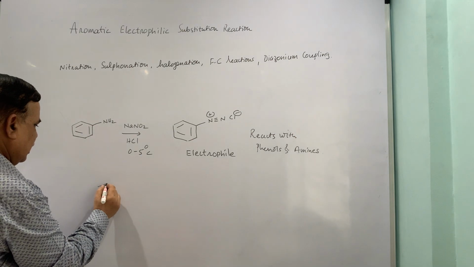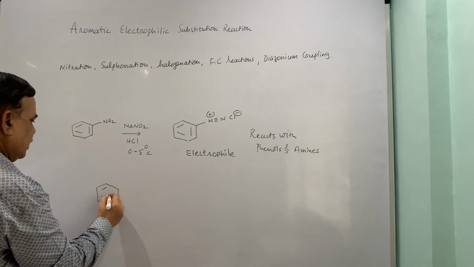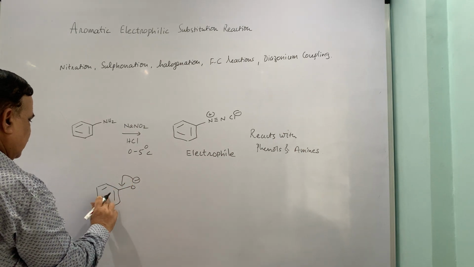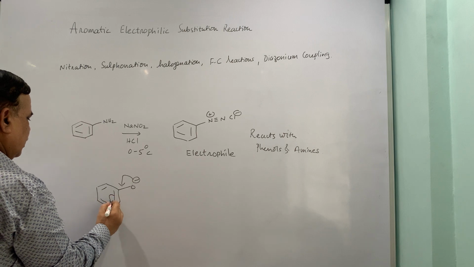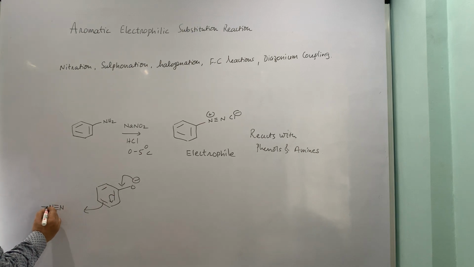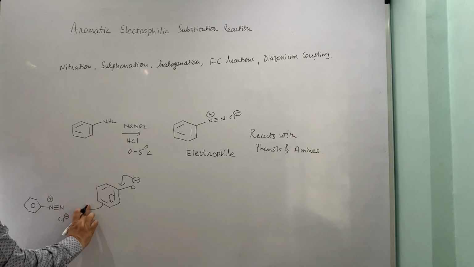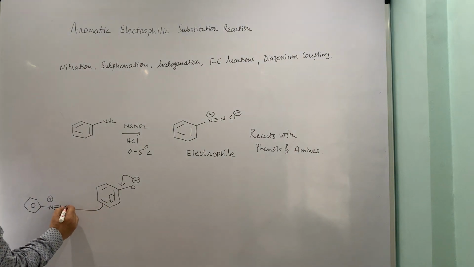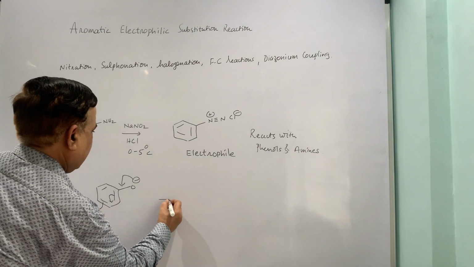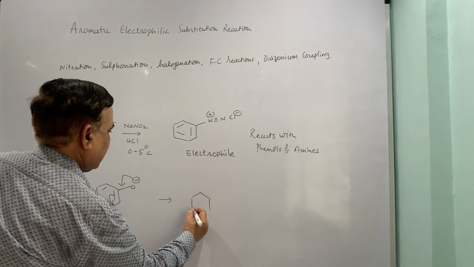Now a simple example to illustrate this: the phenoxide ion, when it interacts with your diazonium ion. Now I am just putting the phenyl ring here, and of course the counter ion is there. So when you show the electron pushing mechanism, the electrons should move to the nitrogen which is carrying the positive charge, and thereby you can see how I am drawing things.